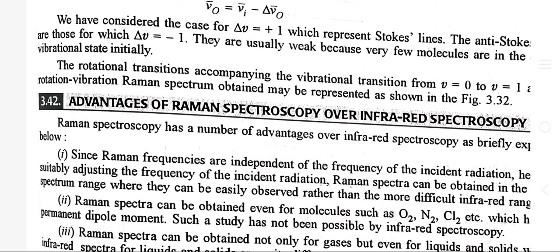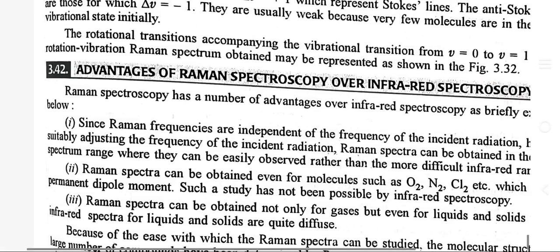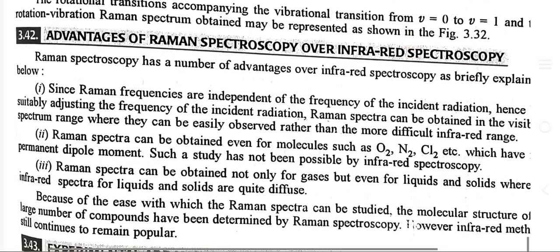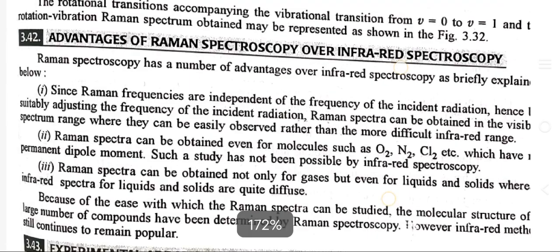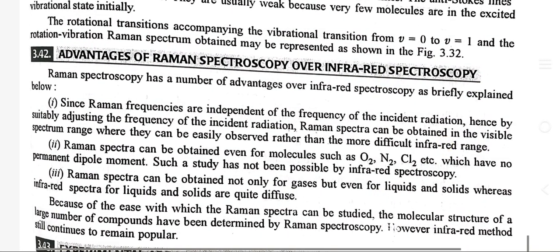The rotational transitions accompany the vibrational transition from V equals 0 to V equals 1, and a rotation vibration Raman spectrum obtained may be as follows. Advantages of Raman spectroscopy over infrared spectroscopy. Raman spectroscopy has a number of advantages over infrared spectroscopy, as briefly explained below. Since Raman frequencies are independent of the frequency of incident radiation, by suitably adjusting the frequency of the incident radiation, Raman spectra can be obtained in the visible spectrum range, where they can be easily observed, rather than the more difficult infrared range.